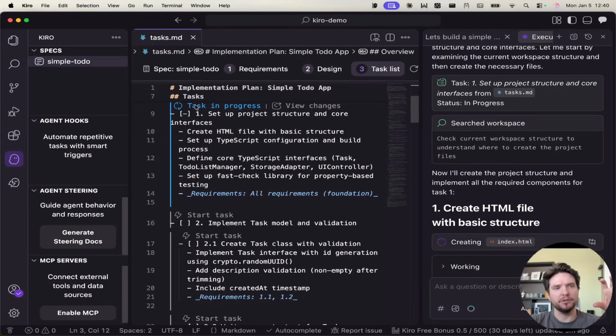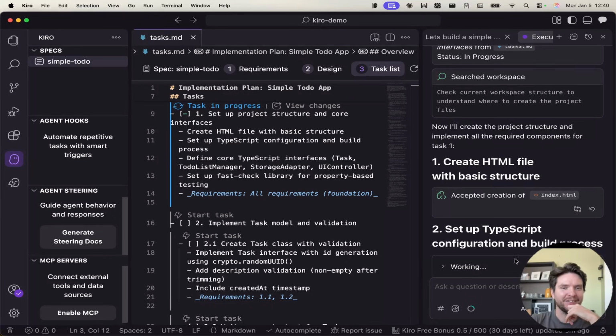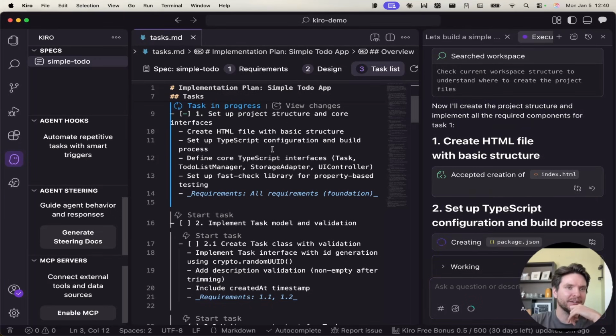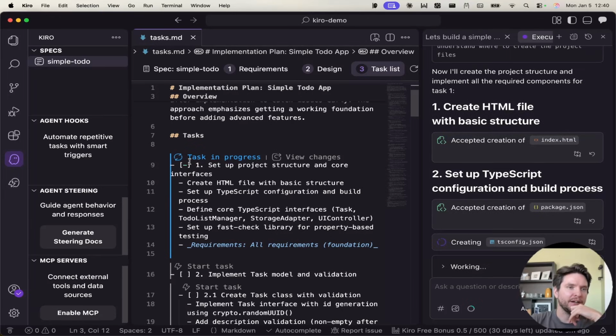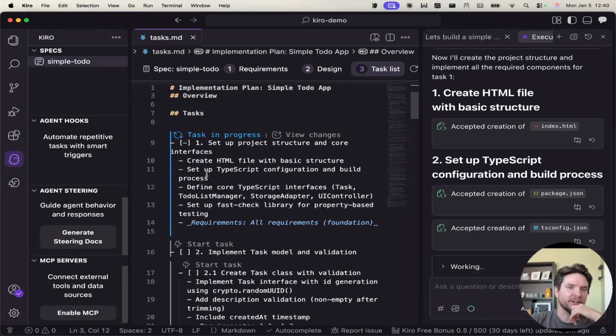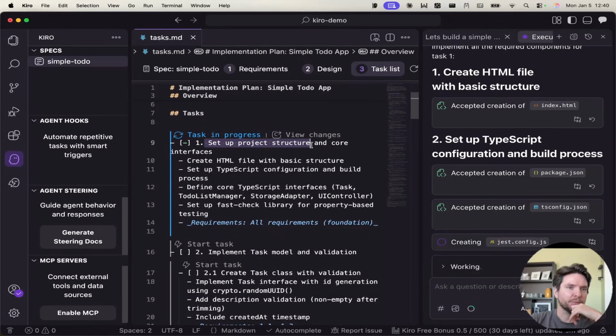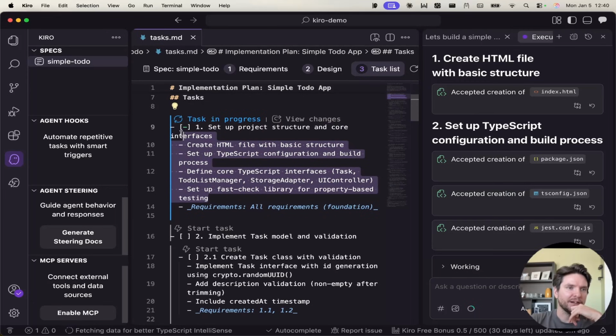Why do I have to come in here and click? Why can't I just say start to the agent? I mean, I can, right? But it just feels like an unnecessary action to have to open the task list and come here and click. We can also see here, set up the structure and core interface, create HTML, and so on. I mean, it's quite a small task.